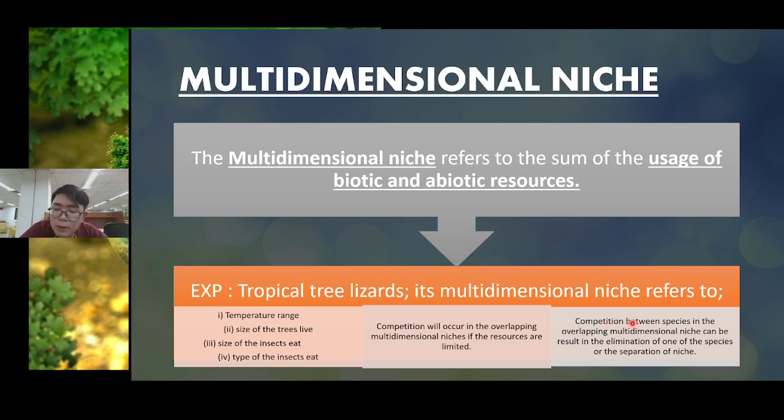And then the last one is competition between species in the overlapping multi-dimensional niche can result in the elimination of one of the species or the separation of niche. This means that if the competition is very high, it will eliminate one of the species. If the resources are very limited and the competition is very high, this will eliminate one type of species or even separate the type of niche. This is the effect of the competition.